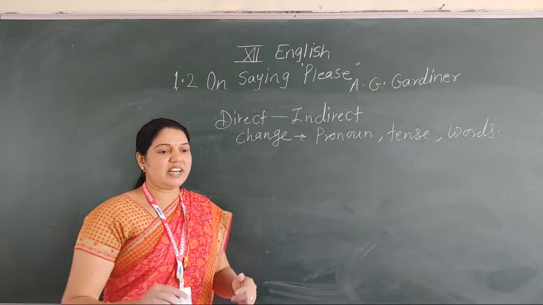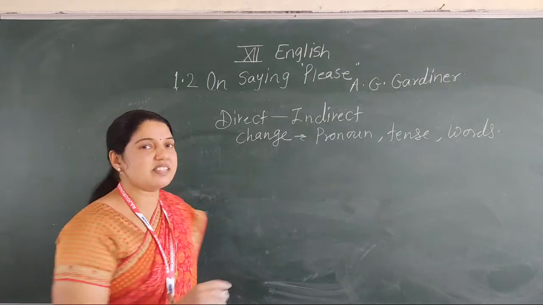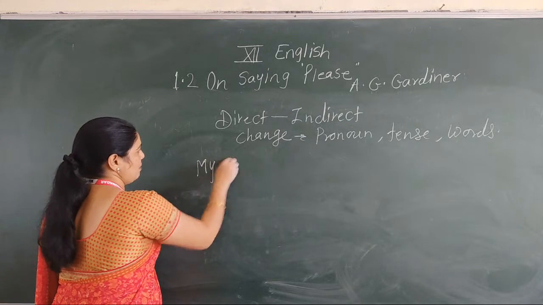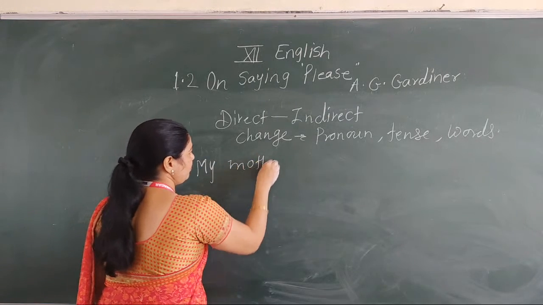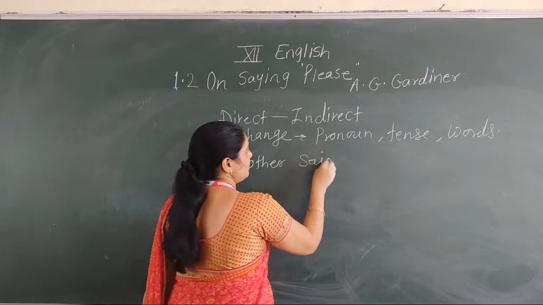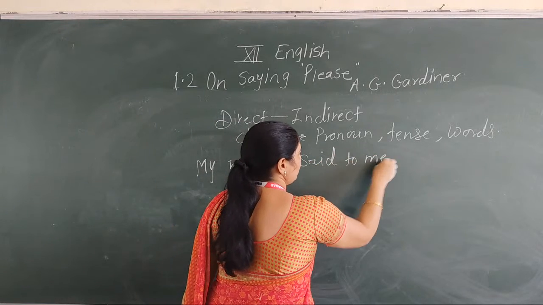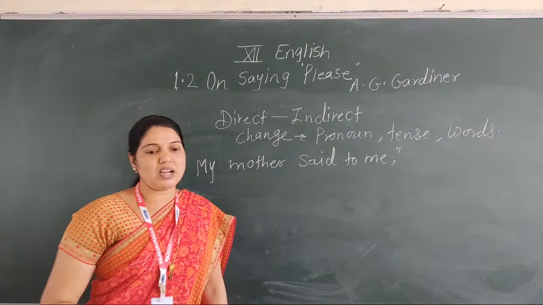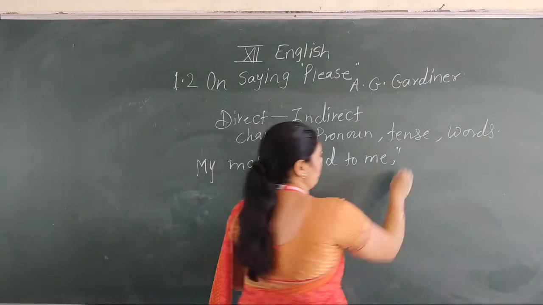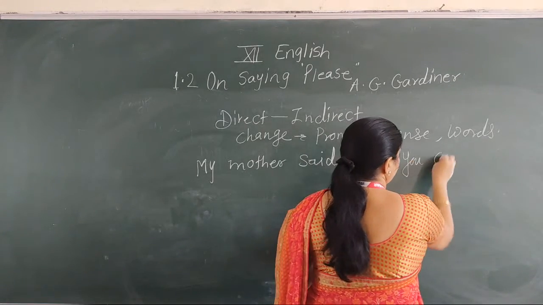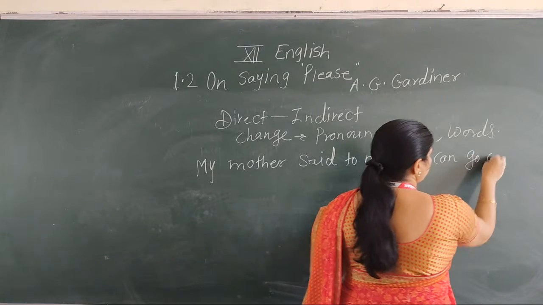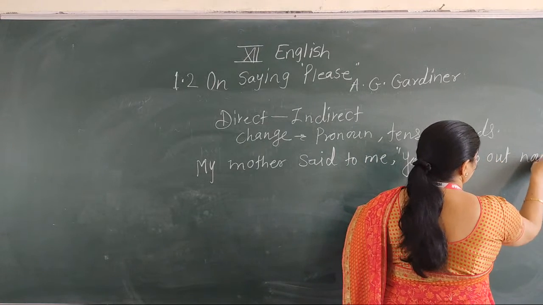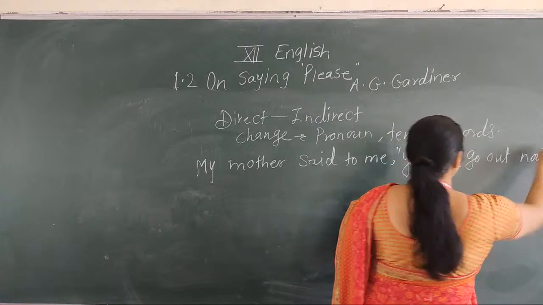Now see directly the example. My mother said to me, comma, into double inverted comma: You can go out now. Double inverted comma, complete, full stop.